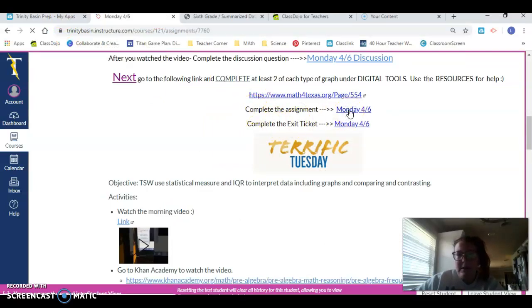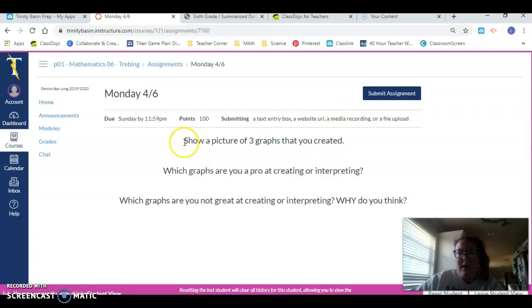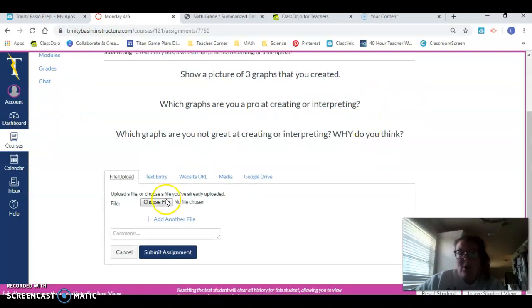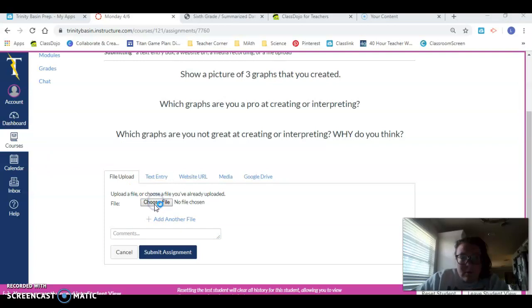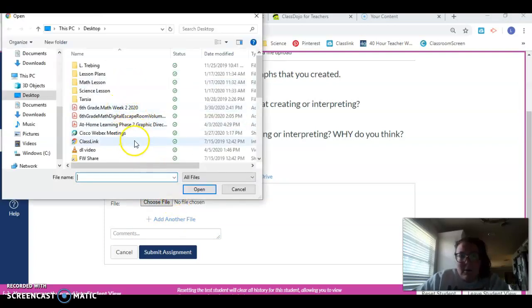So I'm going to click that assignment. It says show a picture of 3 graphs that you created. I got LaJordan's yesterday and it was awesome. Which graphs are you a pro at and which graphs are you not? So to submit an assignment, I'm going to click submit assignment. You can choose to upload a picture, and then underneath, just write what you're doing. So if I choose to upload a picture, I choose a file. I took the picture and saved it. I can't do this on my side, but you can.